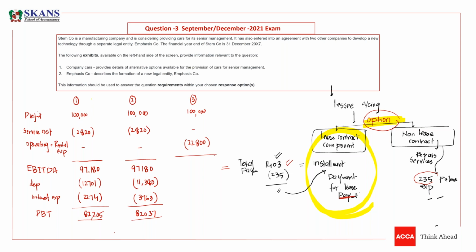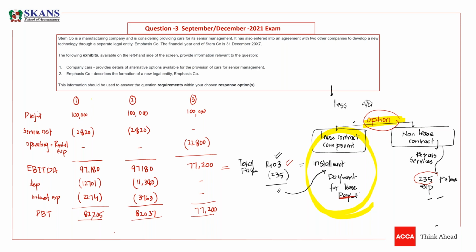So now we have EBITDA, which is 77,200. No depreciations, no interest, no loans, no assets. So your profit before tax would be 77,200. So this is your profit before tax. So this is how you are going to calculate the impact on EBITDA. So now just tell me, guys, under which option is EBITDA the highest? So please tell me.